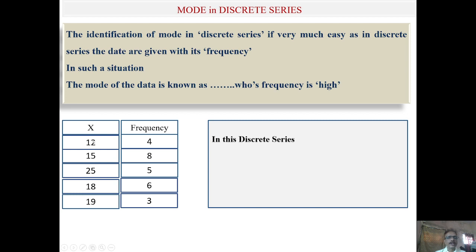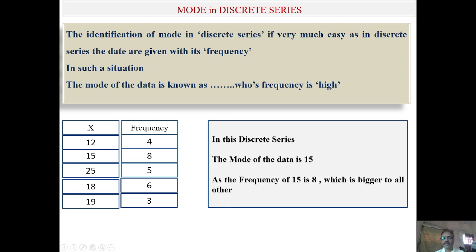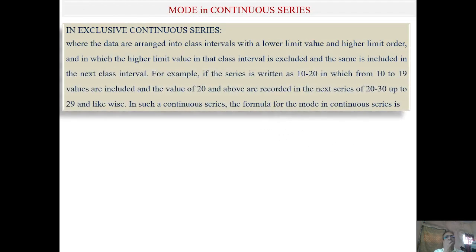In this data the frequencies are 4, 8, 5, 6, 3. Which frequency is higher? The frequency of 15 is higher. That means the value 15 is repeated 8 times. So in this problem 15 will be considered the mode, as the frequency of 15 is 8, which is bigger than all the others. Now we will see how it works in continuous series.